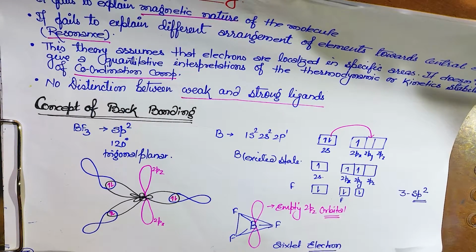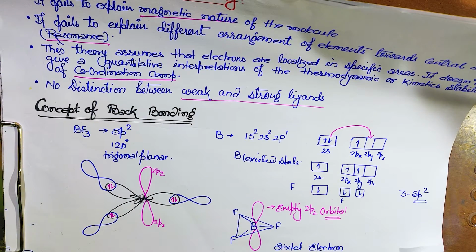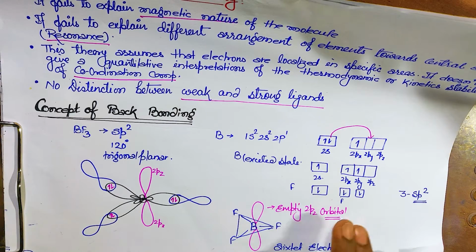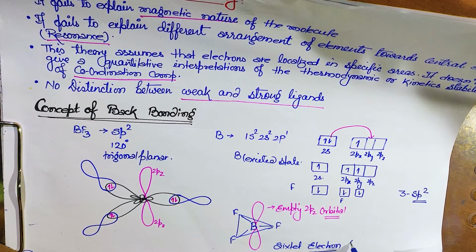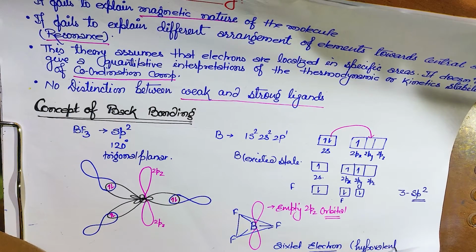So it is in high demand that somehow it will get 2 electrons and get stabilization, isn't it? To complete its octet, this type of compound is also known as a hypovalent compound. Why hypovalent? Because 8 should be there in the last shell, but it has only 6. So that's why they are also called hypovalent compounds.